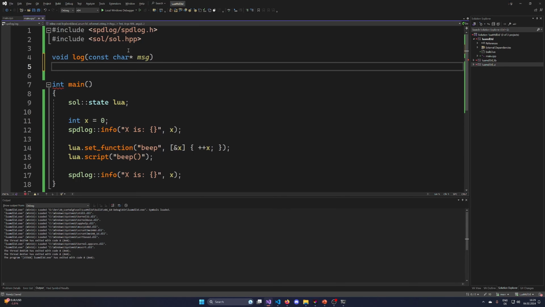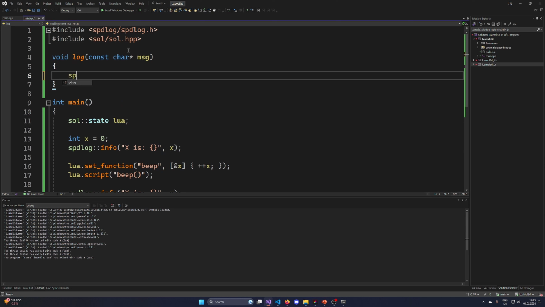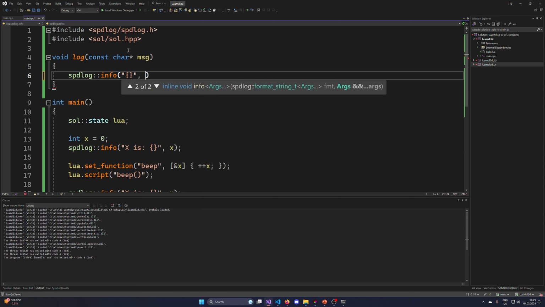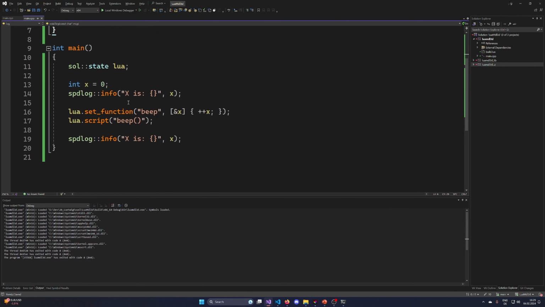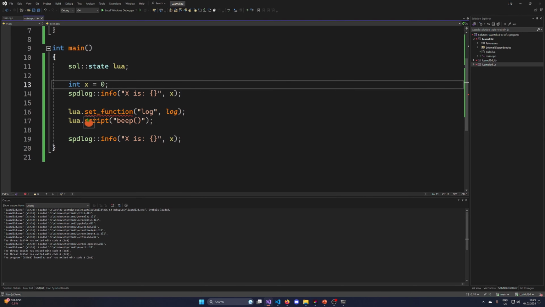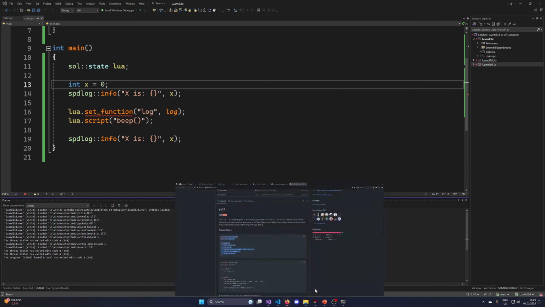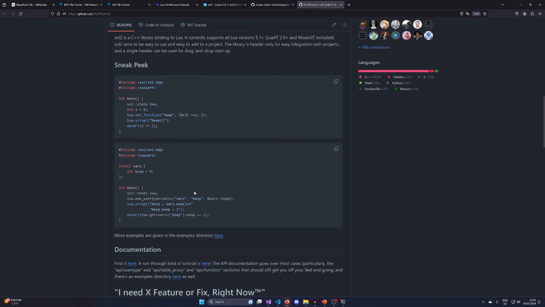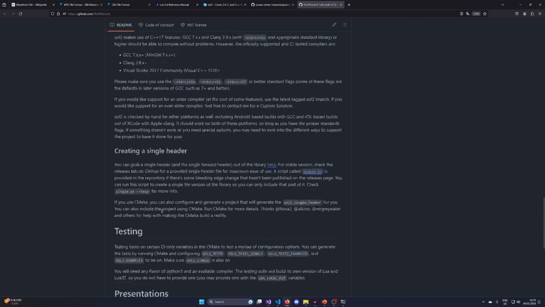message. So I want to have a logging function that can log a message that says spd log info message, so that we can log something. And in theory, we should be able to also pass in the log function in here. I'm not sure how. Okay, so it's not as straightforward as this. We probably need to tell it how we are doing it. Is there a read